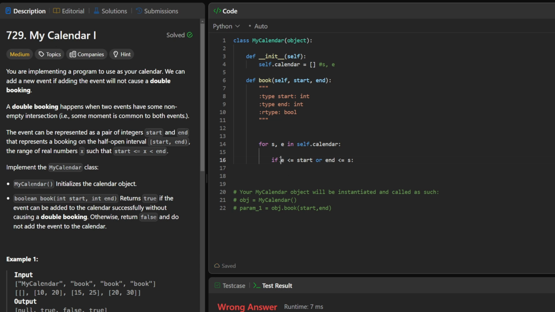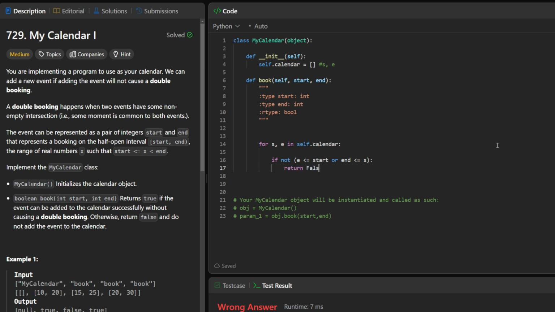But if these are not true, then this is false. Essentially, when we negate these, that means that this cannot live in our calendar anymore. So it returns false.